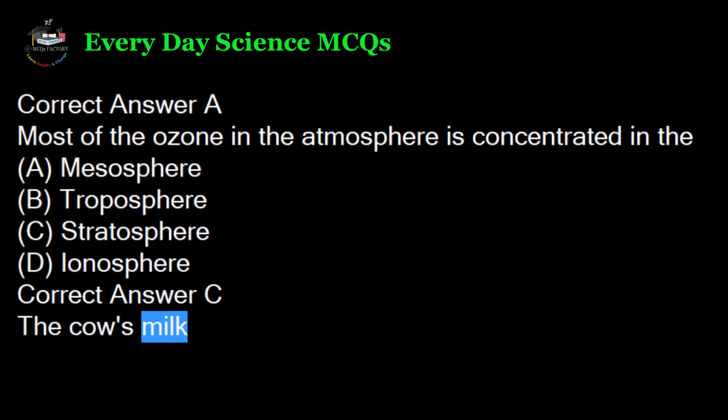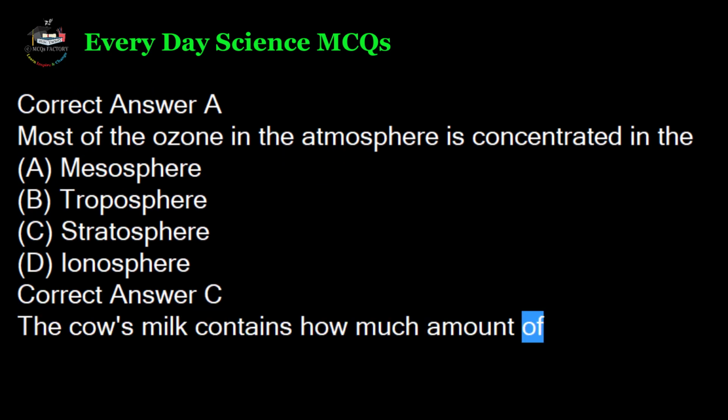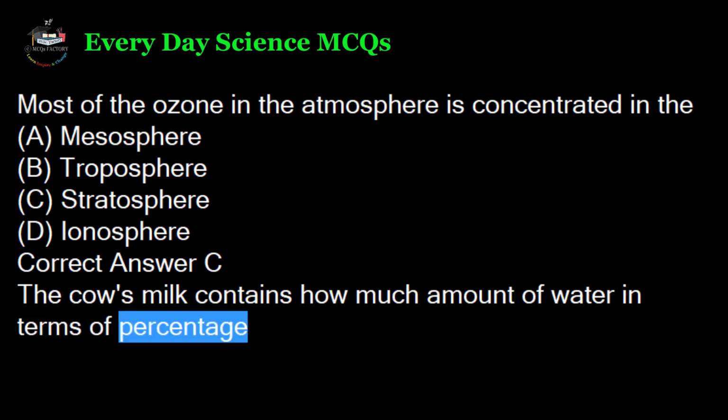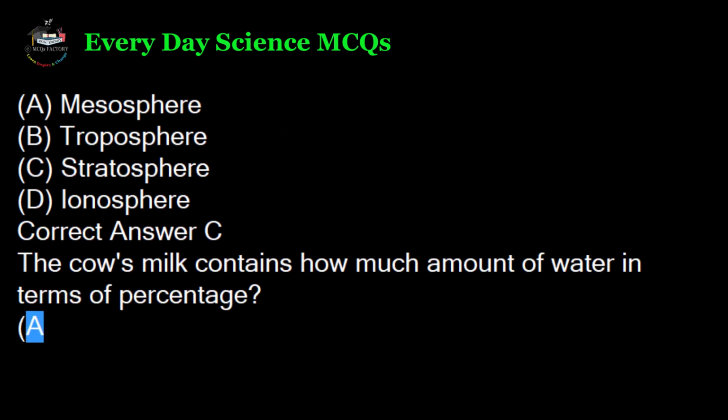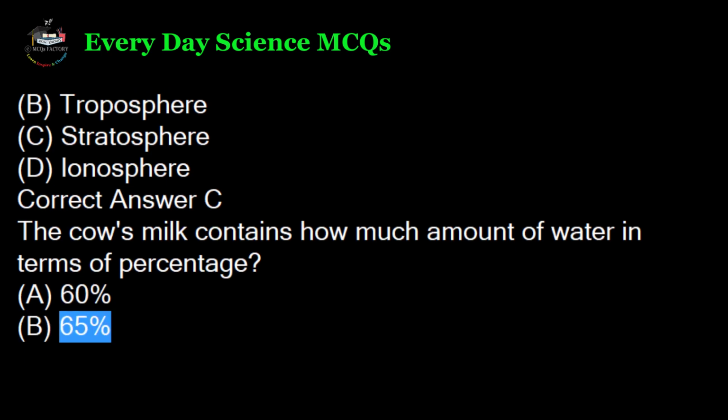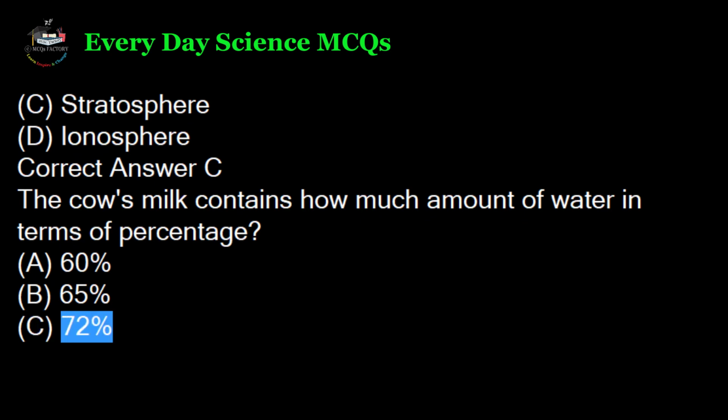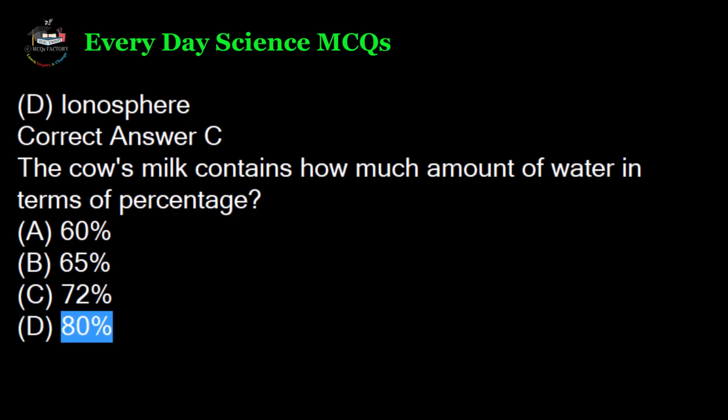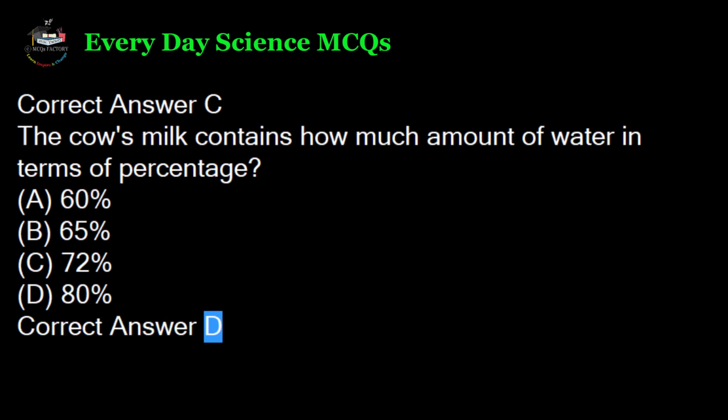The cow's milk contains how much amount of water in terms of percentage? A. 60%. B. 65%. C. 72%. D. 80%. Correct answer D.